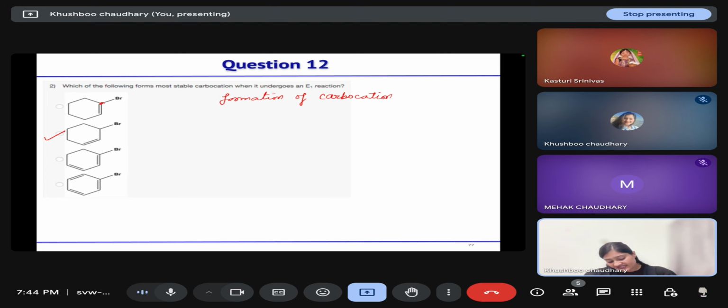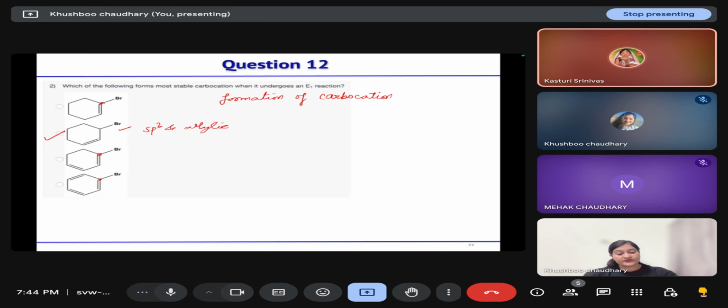In the other cases it is sp2, and a carbocation is not stable at an sp2 position. Only this one is sp3 and allylic, so this is the most stable carbocation, and this compound will undergo E1 reaction due to resonance.